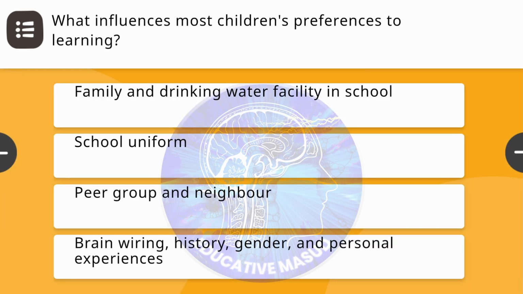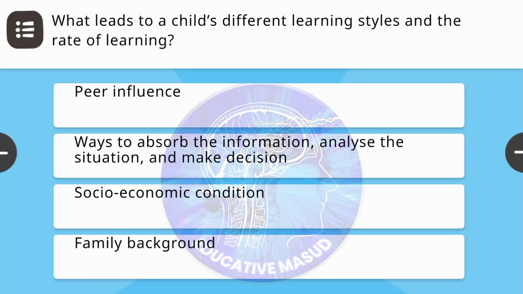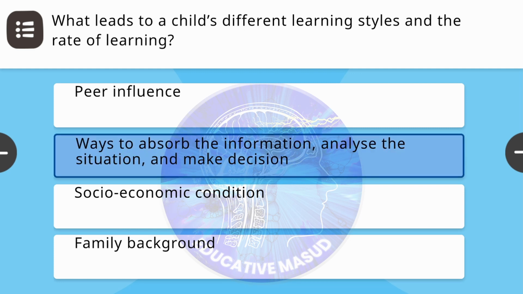Next question. What influences most children's preferences to learning? Correct answer is brain wiring, history, gender and personal experiences. Next question. What leads to a child's different learning styles and the rate of learning? Correct answer is ways to absorb the information, analyze the situation and make decision.